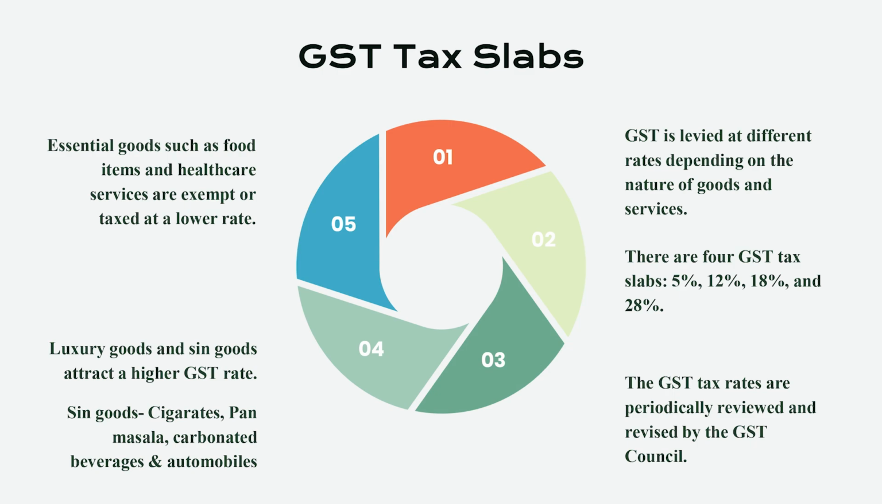Essential goods like food items and healthcare services, etc. are either exempt from GST or taxed at a very low rate. So all essential items attract the low rate of GST, that is 5%.